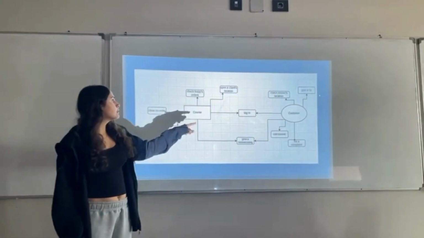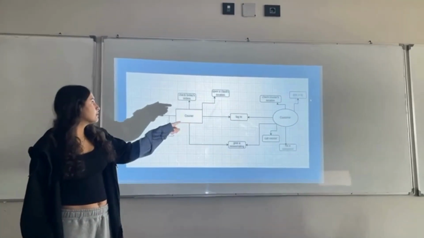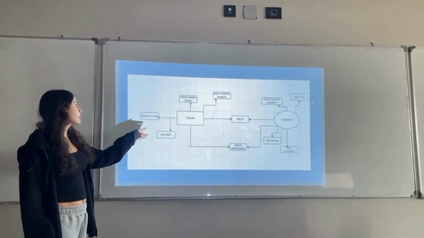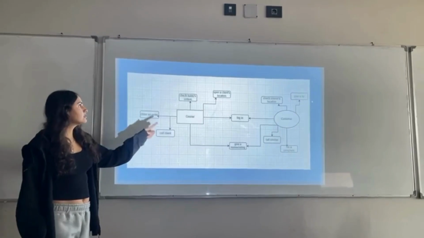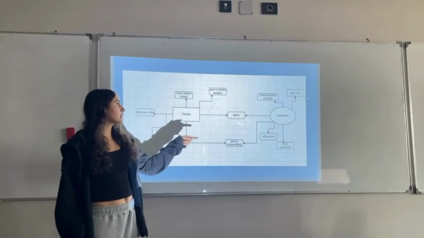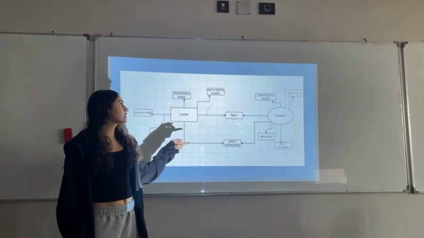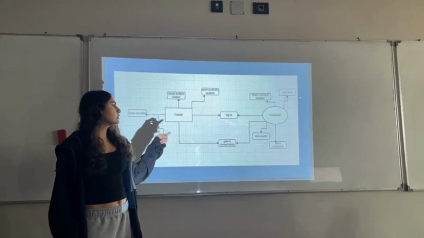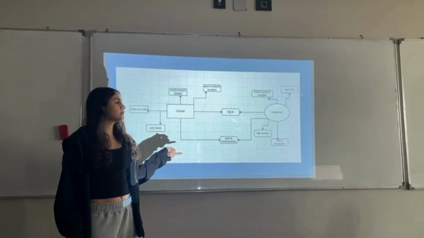So our two main users are courier and customer. As we can see, a courier can close an order, call a client, check today's orders, open a client's location, give a review/rating, or log in. And our customer can give a tip, check a courier's location, call a courier, log in, file a complaint, or give a review/rating.